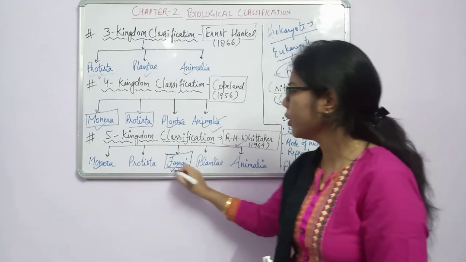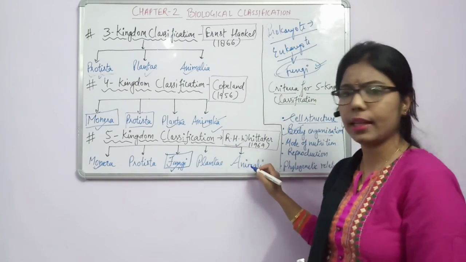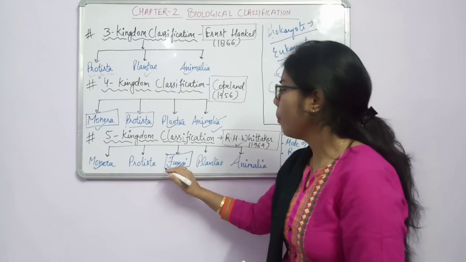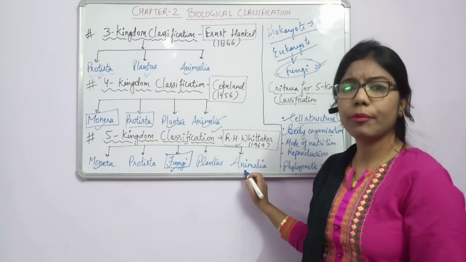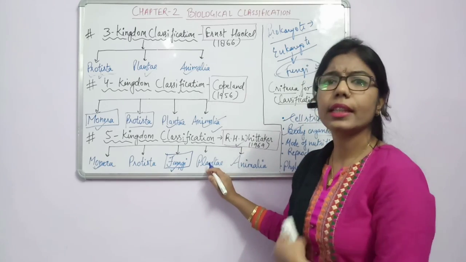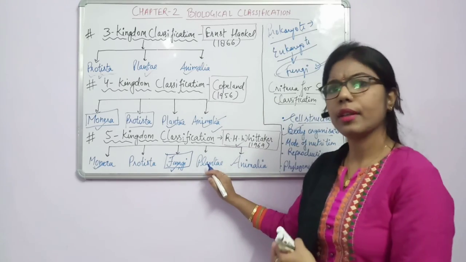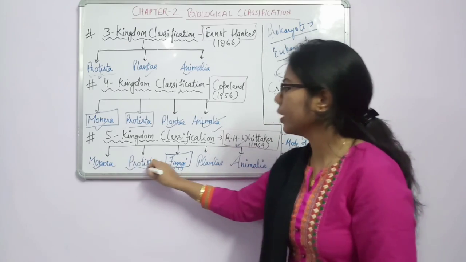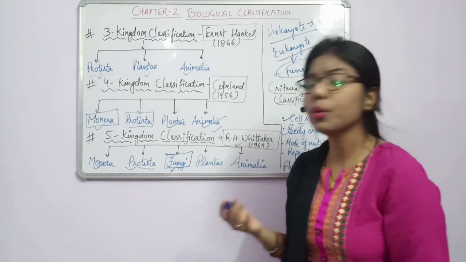But as we move towards Protista, Fungi, Plantae, Animalia, they become more and more complicated. In Animalia, we are multicellular. Plantae are also multicellular. Fine. And fungi are also multicellular. But Protista is unicellular.